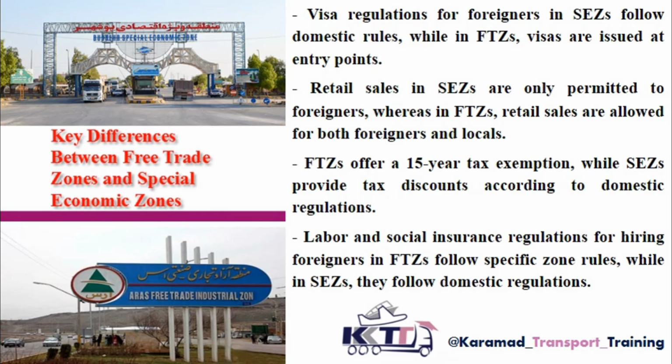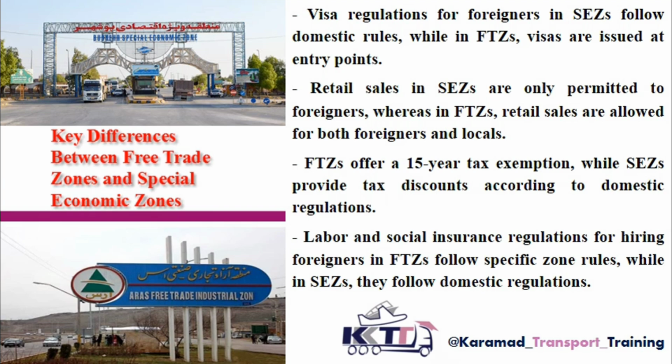In this slide, which is our final slide, I've listed the most important differences between free trade zones and special economic zones. Visa regulations for foreign nationals in special economic zones are based on the country's internal rules. But in free trade zones, visas are issued to them right at the entry border. So as you can see, the conditions for foreign nationals are easier in free trade zones. Exactly. The sale of goods in special economic zones is only possible for foreign nationals, but in free trade zones, both foreign and domestic nationals can make purchases. They have the right to buy.